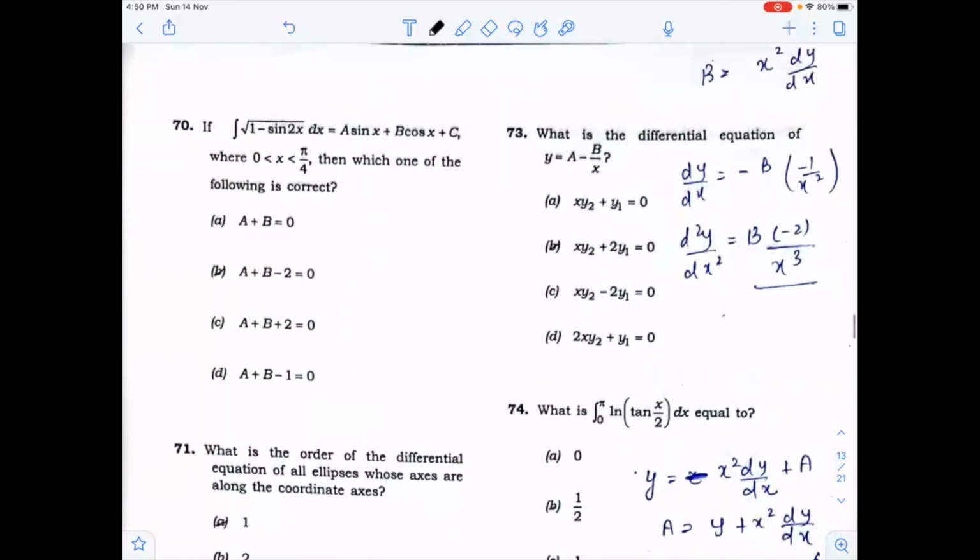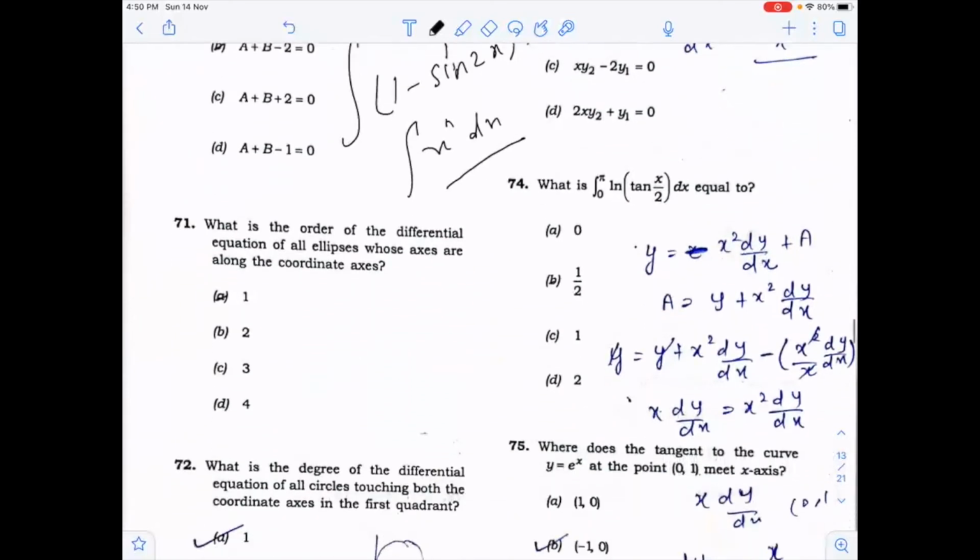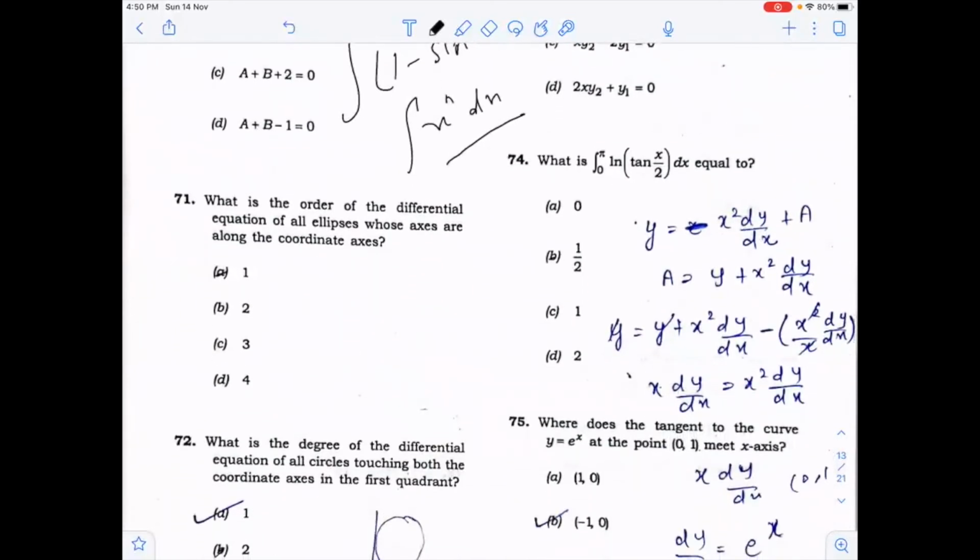Here you will use the formula of integration, firstly x to the power n dx, then you can find the value of a, b, c by comparison. Now, what is the order of differential equation of all the ellipses whose axes are along the coordinate axis? You know that in the equation of ellipse, whose axes are along the coordinate axis, first of all,